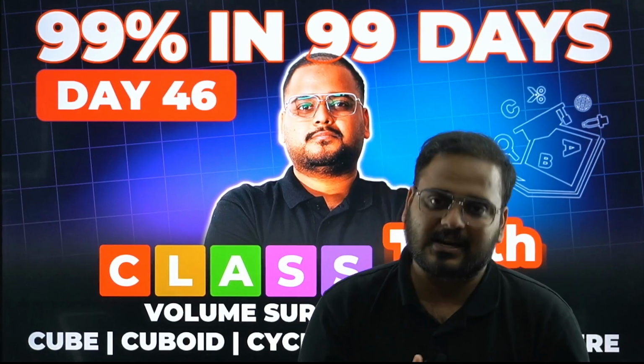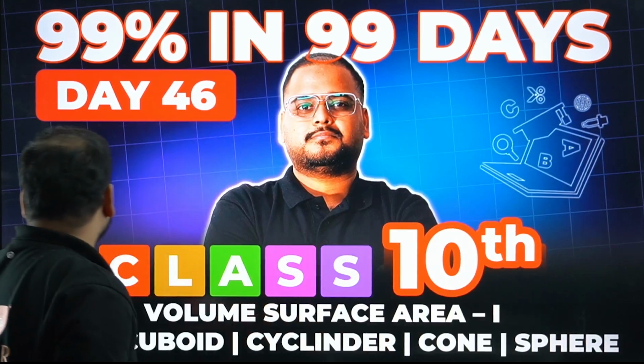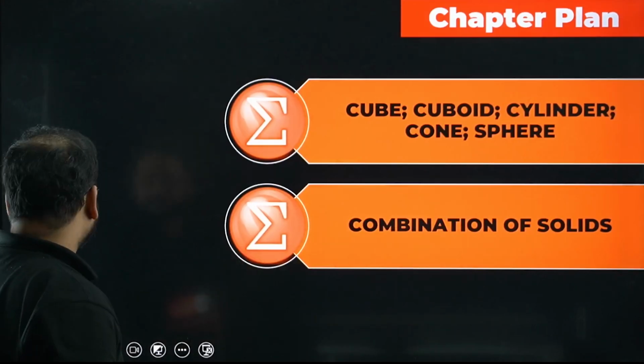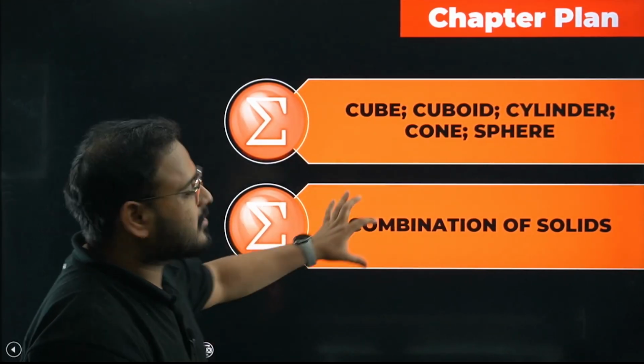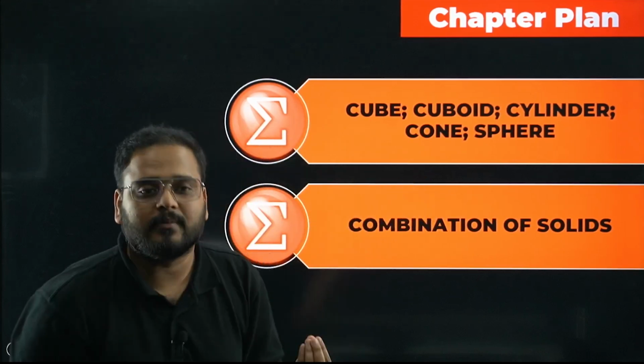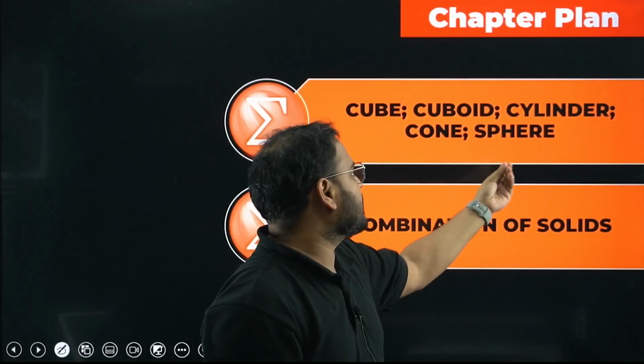So today let's start a new chapter. Let's look at the chapter plan. The chapter plan is like this. Have a look. If you check out the 3D figures that we have to deal with, we have to remember the formulas for a cuboid, cylinder, cone and sphere.